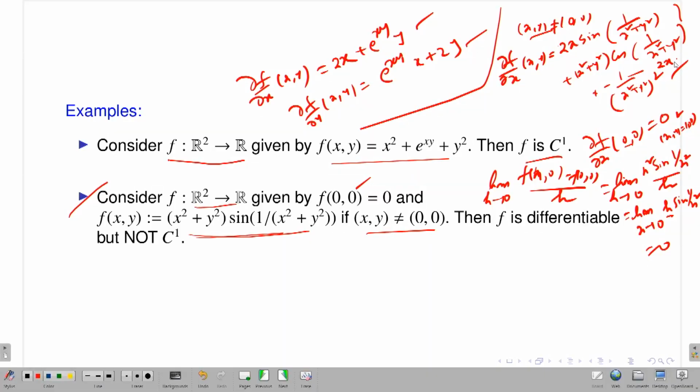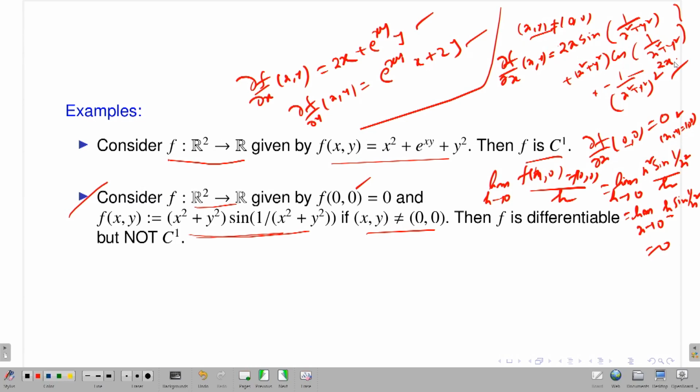It is a combination of polynomials, sine functions, cosine functions. It will be continuous functions. So, just to talk about that: yes, one of my first order partial derivatives is not continuous. Just check the continuity at the point (0, 0), because at (0, 0) it varies. If it is not 0, it is very nice, a combination of polynomials and sine functions, and these are continuous functions. So you just have to check the continuity of one of the partial derivatives at the point (0, 0), and you will see that it is not continuous, and therefore my function is not C1. However, my function is differentiable, I am saying.